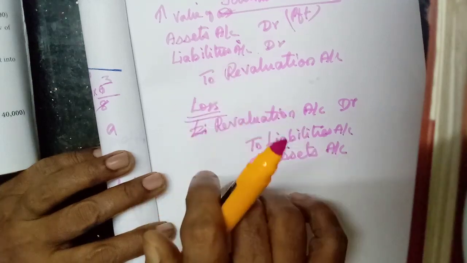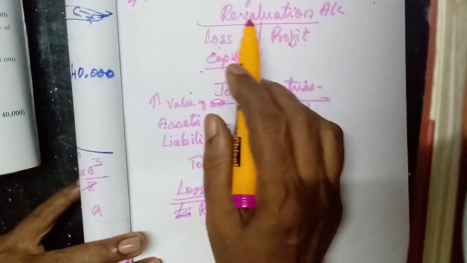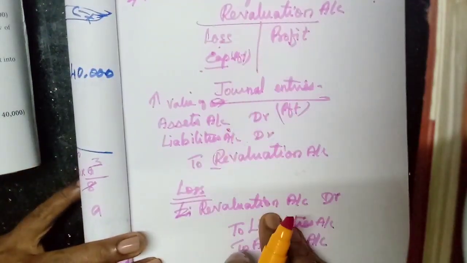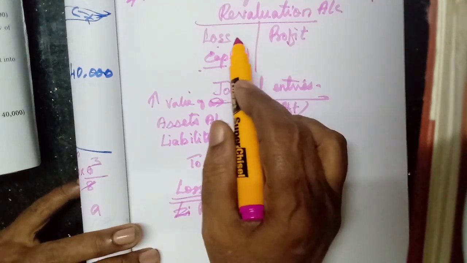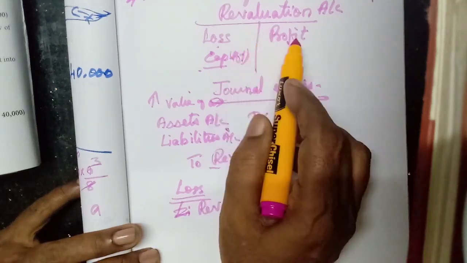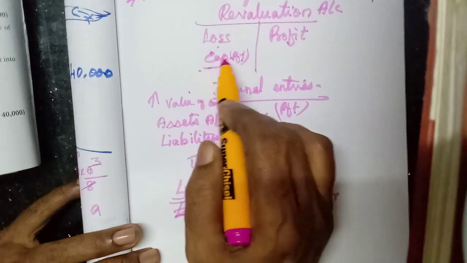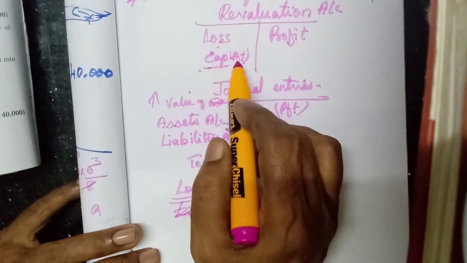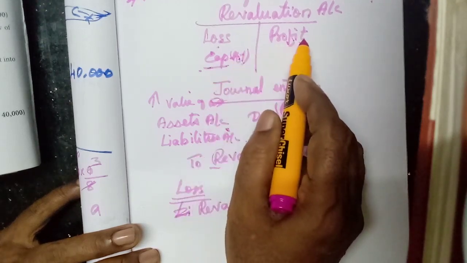If we enter these journal entries and prepare the revaluation account with their help, we will post in the revaluation account and find out the difference. That will be the profit if the credit side is more.